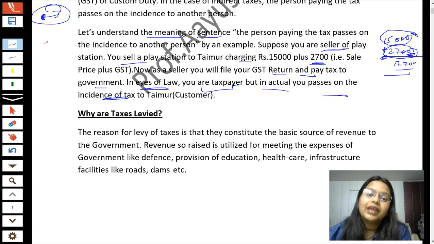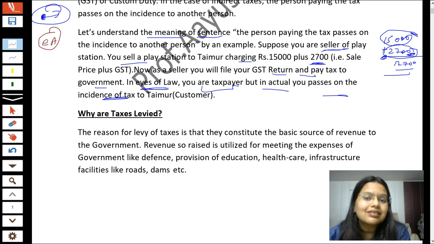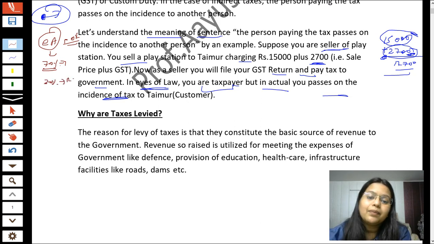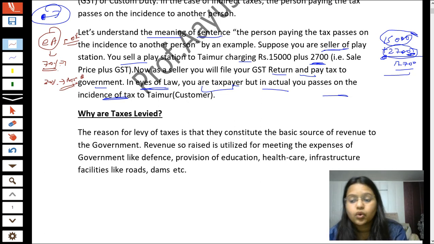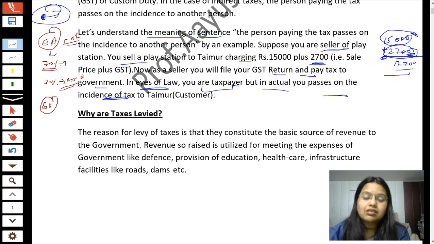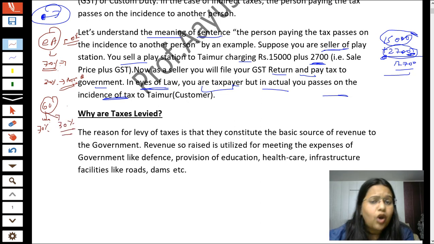students, let me clear. In your CA Intermediate examination, the marking scheme will be such that from your 100% syllabus, 70% will be subjective type questions, and for the balance 30%, MCQ multiple choice questions will come. 70% part will be subjective and 30% part will be MCQ. Now, for example, for 60 marks income tax will come. In the 60 marks, 70% will be subjective type questions, and the balance 30% will be multiple choice questions, that is objective type questions.